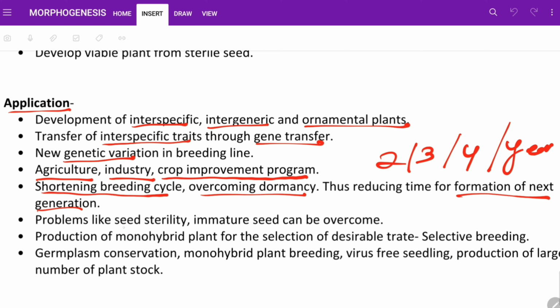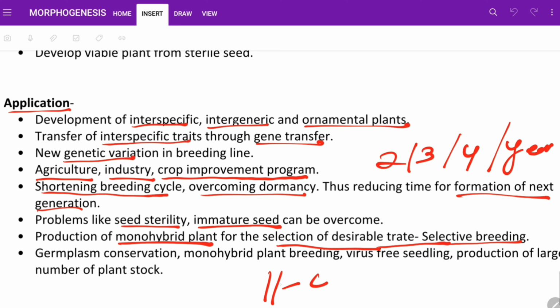Problems like seed sterility and immature seed can be overcome. Production of monohaploid plant for the selection of desirable trait, that is selective breeding. So we all have one set of each chromosome, right?